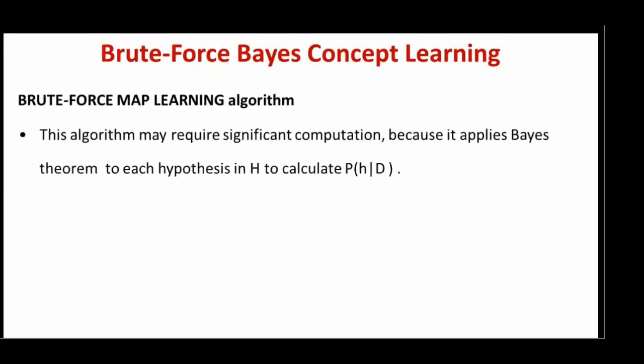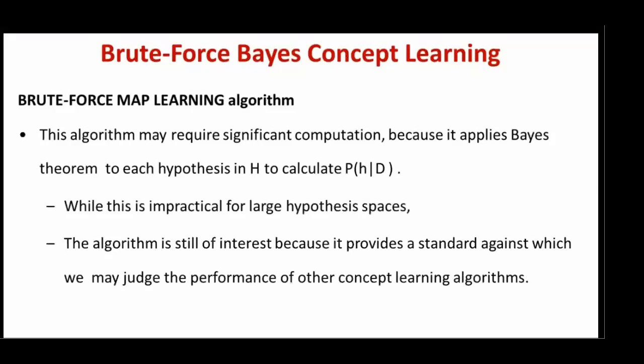This algorithm may require significant computation because it applies Bayes theorem to each of the hypotheses in the hypothesis space to calculate the posterior probability. While this is impractical for large hypothesis spaces, the algorithm is still interesting because it provides a standard against which we may judge the performance of other concept learning algorithms.